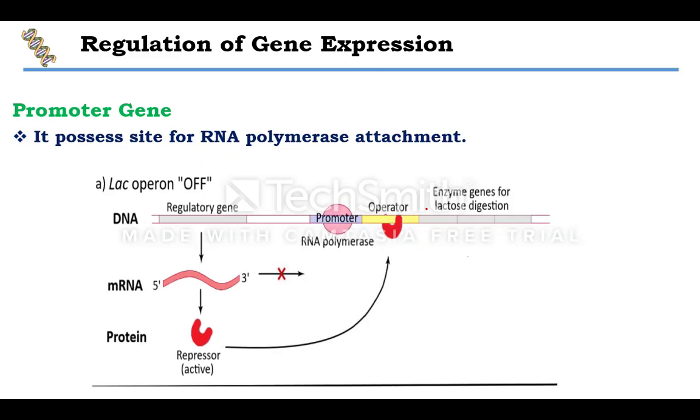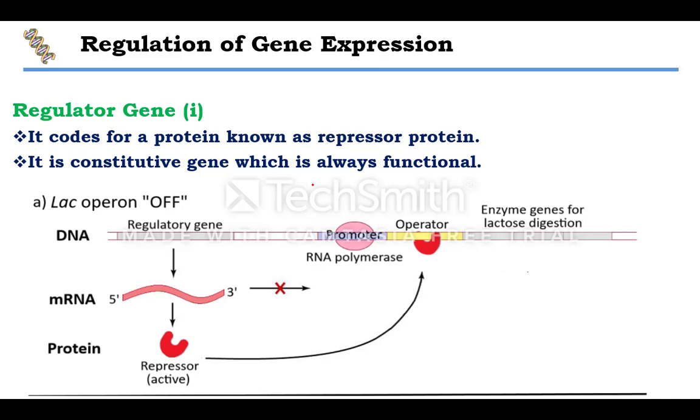Now in case of the promoter gene, as I told you, it is the site for the attachment of RNA polymerase. Now in case of the regulatory I gene, this is the gene that produces the repressor protein. When the repressor is produced by this regulatory gene and bound to the operator, it will not allow the RNA polymerase to move.